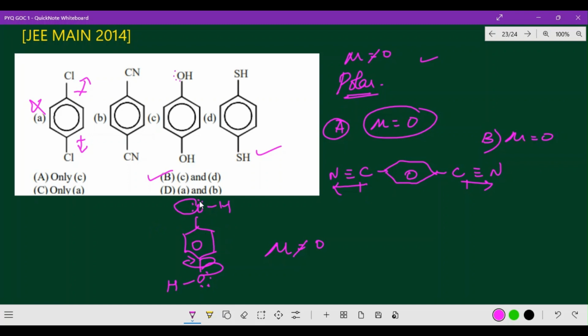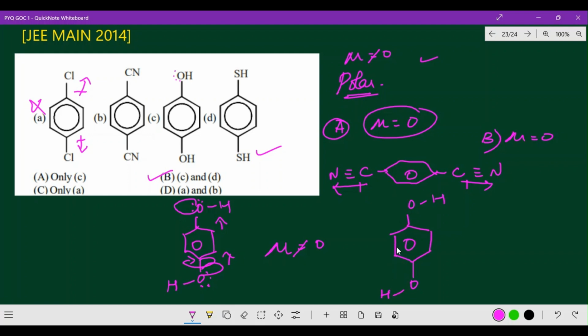Why? Because here two lone pairs are available. Suppose here one is in the upward direction and the second is in the downward direction, like this.